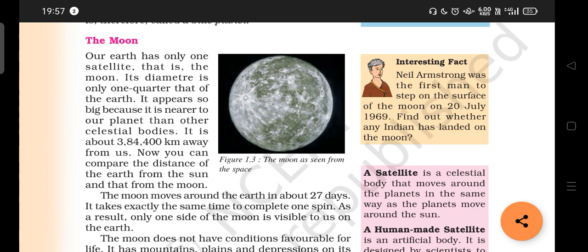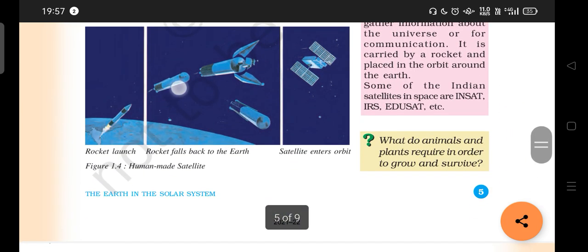Now, living conditions on the moon: no, it does not support life. It has mountains, plains, and some depressions on its surface. We can see the shadows of those mountains and plateaus. When we look from the earth, we can see some shadow-like things, some drawing-like things on the moon. It's nothing but the shadows of the mountains, plateaus, and hills there on the moon.